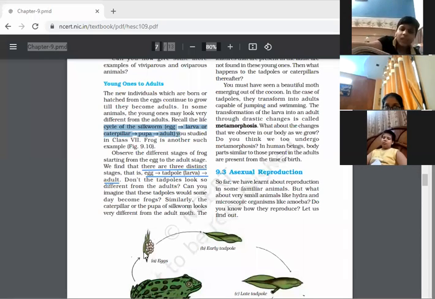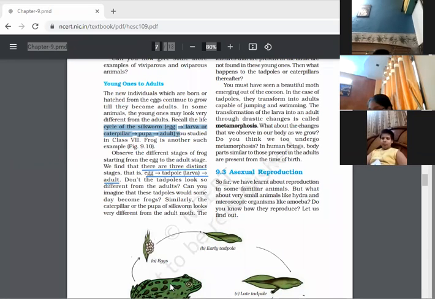And children, one very important thing, these three stages look different from each other. See, eggs, after that, early tadpole. When fertilization takes place, zygote is formed, then that changes into the early tadpole. After that is a later stage, later tadpole, and after a few days or a few weeks it changes into a frog. So you may see yourself how the different stages differ from each other even in appearance.